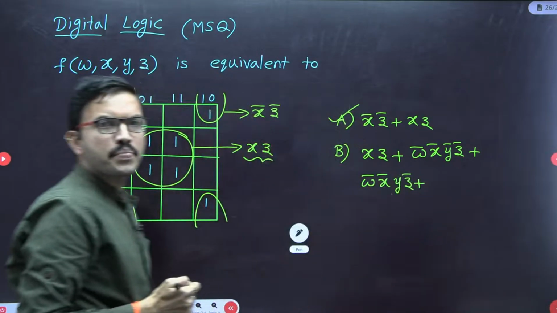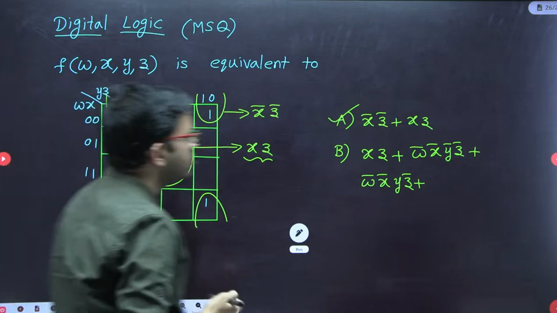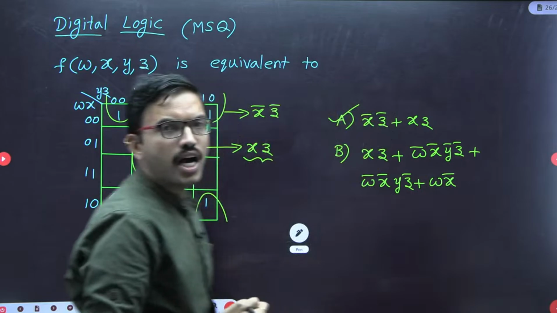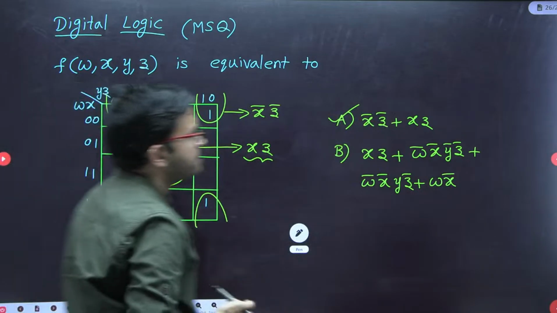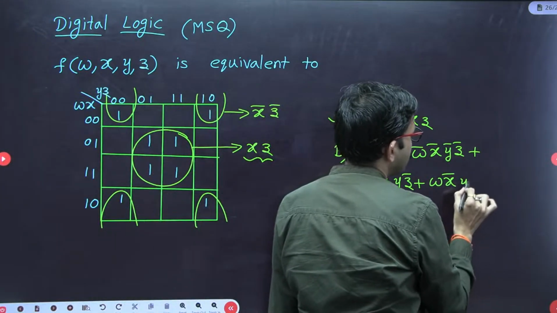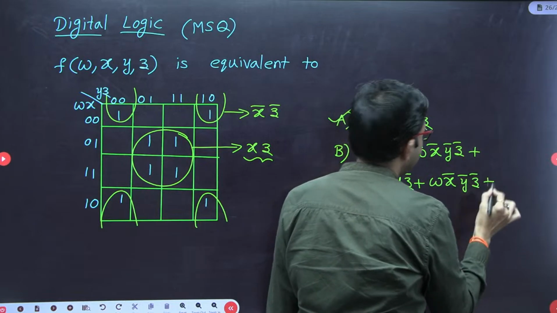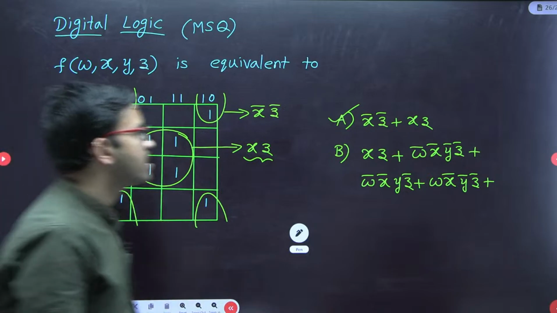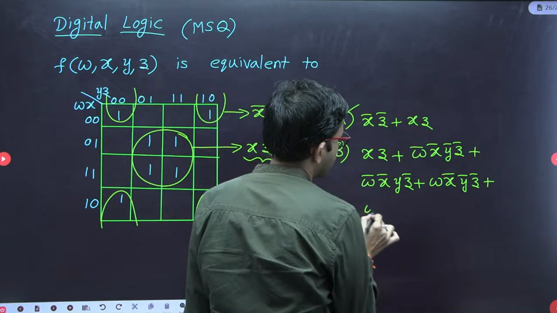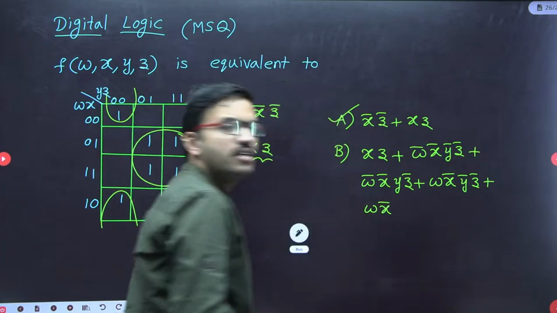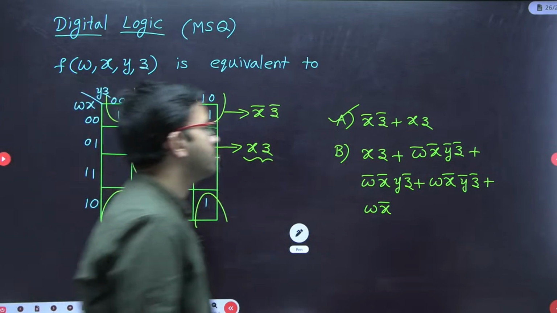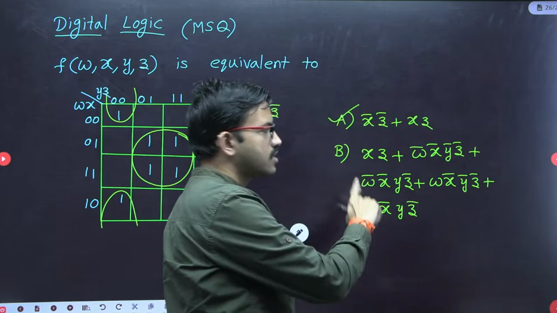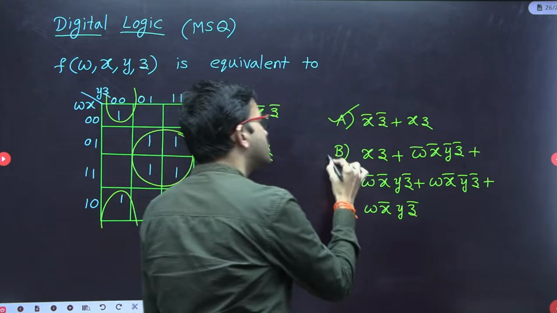Then for this particular row, w into x bar, column wise y bar z bar. Then for this particular one, row wise w into x bar, and column wise y z bar. They have given this in one of the choices, so this one is also equivalent.